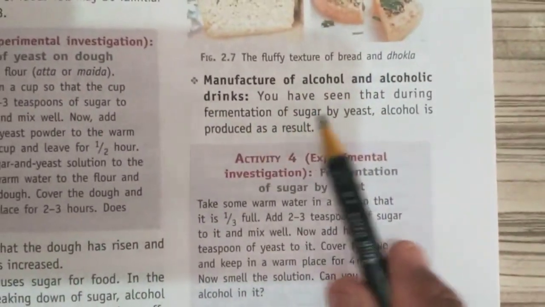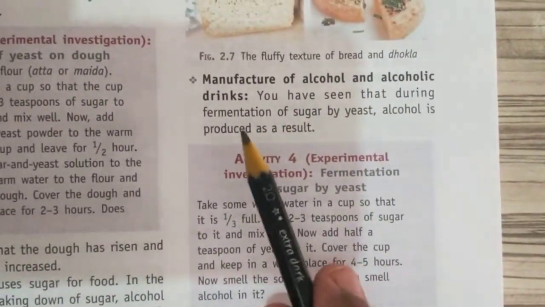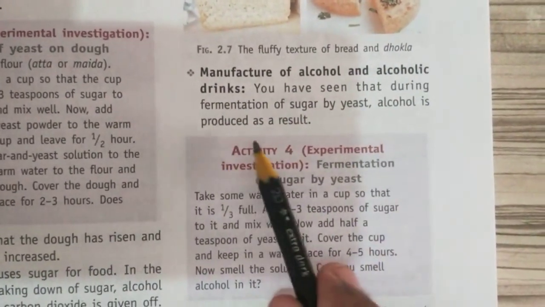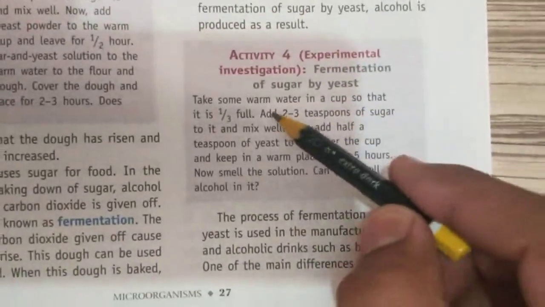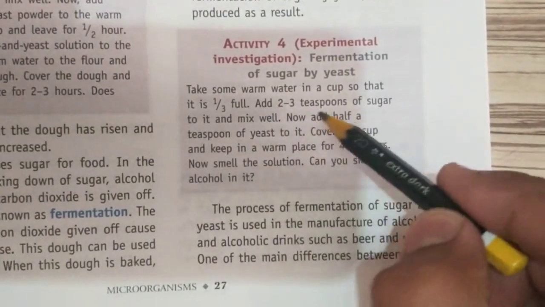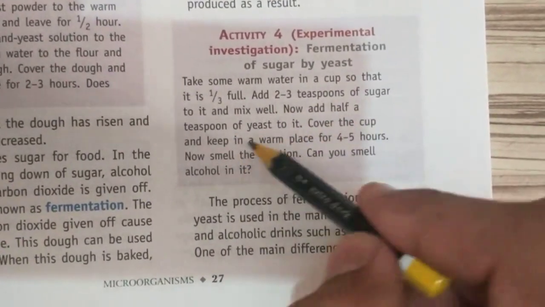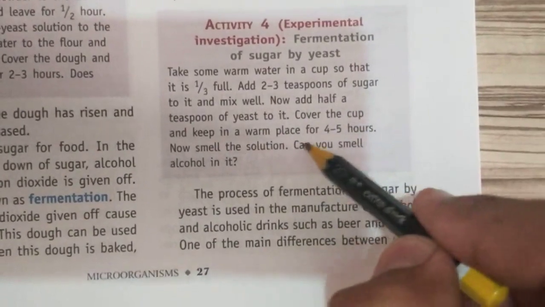Manufacture of alcohol and alcoholic drinks. You have seen that during fermentation of sugar by yeast, alcohol is produced as a result. Take warm water in a cup so that it is 1/3 full. Add 2 teaspoons of sugar and mix well. Add yeast. Cover the cup and keep it in a warm place for 4 to 5 hours.